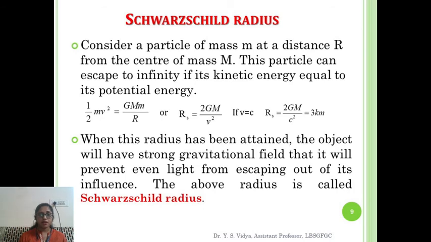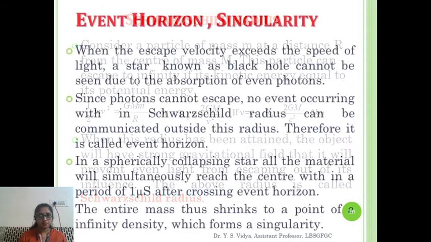That is, when this radius of around 3 kilometers is attained, the object will have a strong gravitational field that will prevent even light from escaping out of its influence. This 3-kilometer radius is called the Schwarzschild radius.